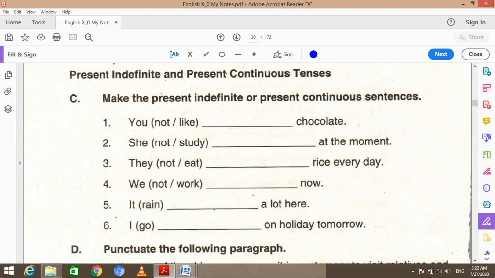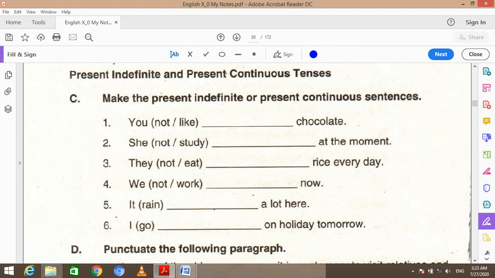Dear students, in the previous lesson we did the activity of collective nouns and use of must and mustn't. In this activity, which is also the last activity of unit 2, Chinese New Year, it is based on filling in the blanks with present indefinite and present continuous tenses. Option C says make the present indefinite or present continuous sentences. So we have 6 blanks.